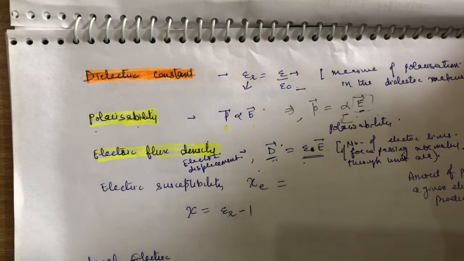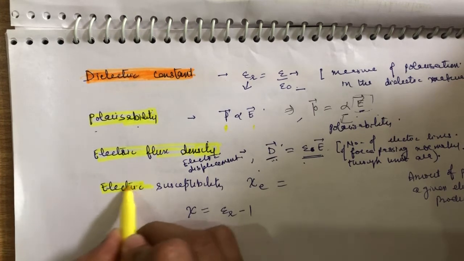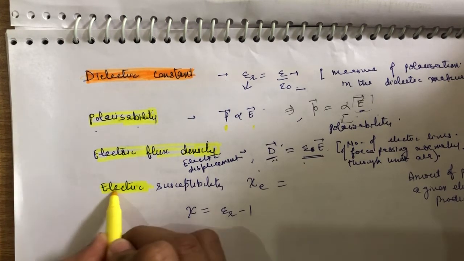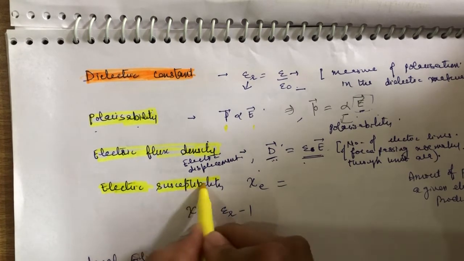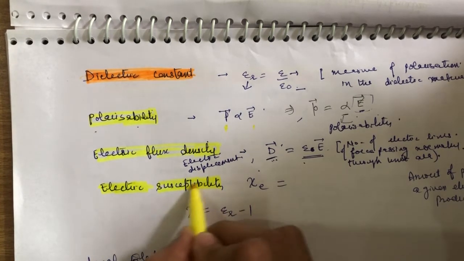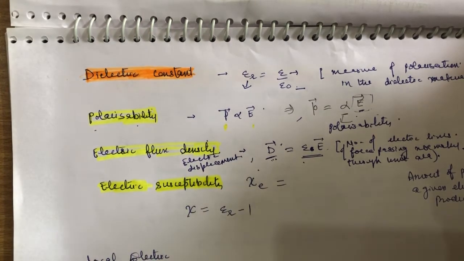Clear? Then there is electric susceptibility. What is the physical significance? Susceptibility tells the amount of polarization a given electric field produces, and that is denoted by Xi.